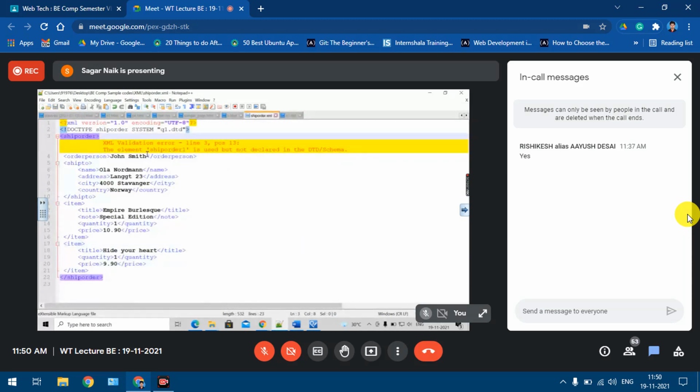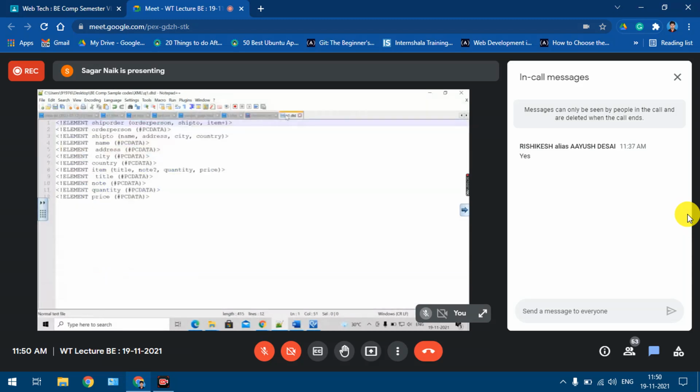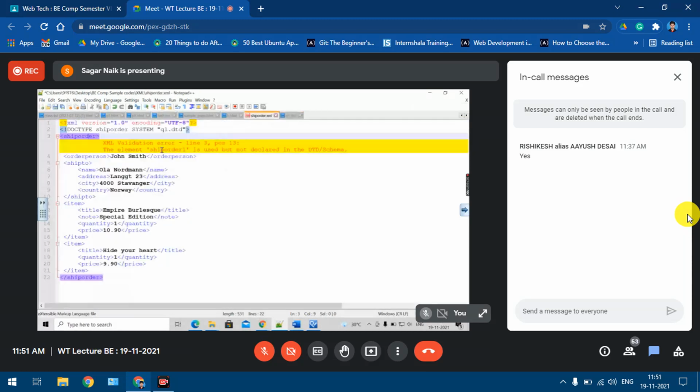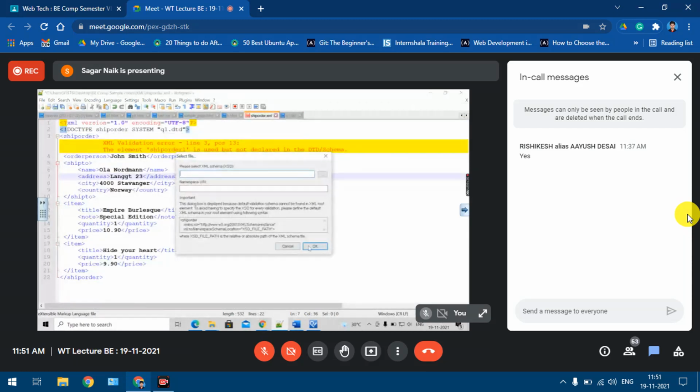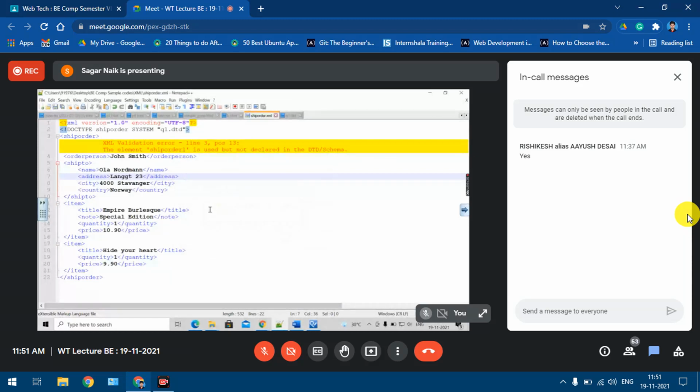okay. So this is how we test with the external DTD, right? Yes. Okay, then what we had seen? Okay, why am I getting this? Okay, I removed that error. See, because of the ship order one, it was. Okay, it's fine now. Only because of that error it was having some problem. Yeah, it is a valid file, right? Okay. Then what was the next thing we had seen?